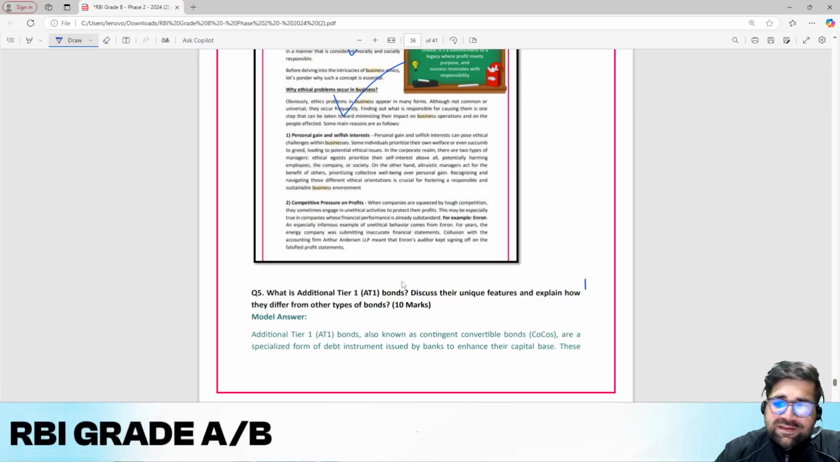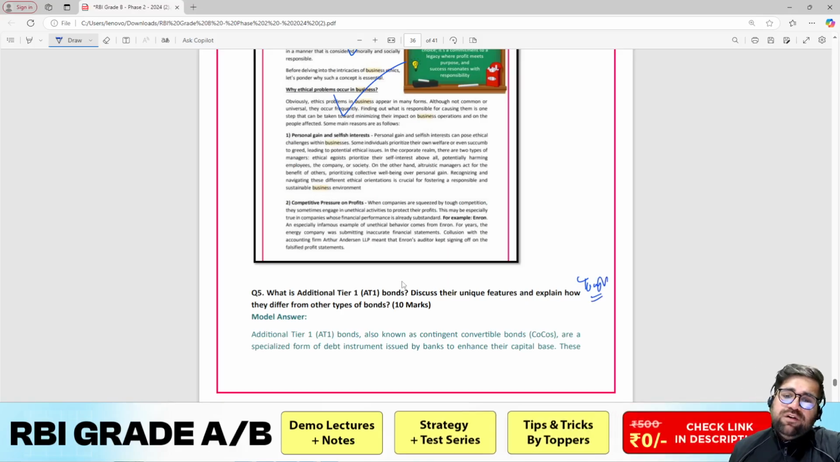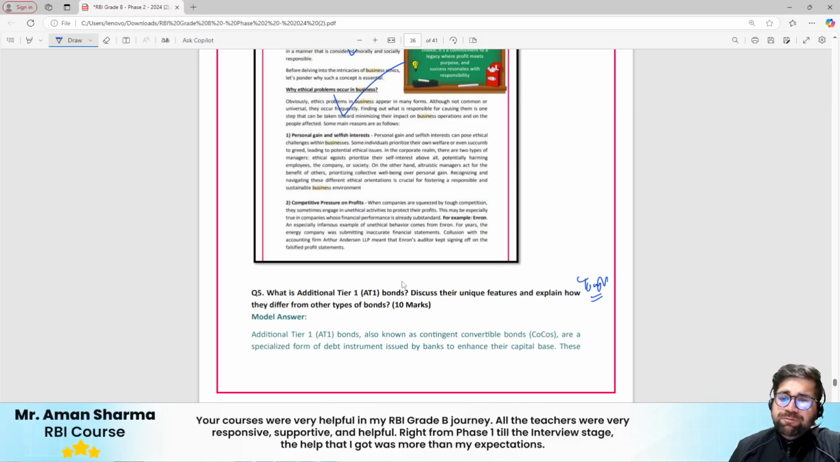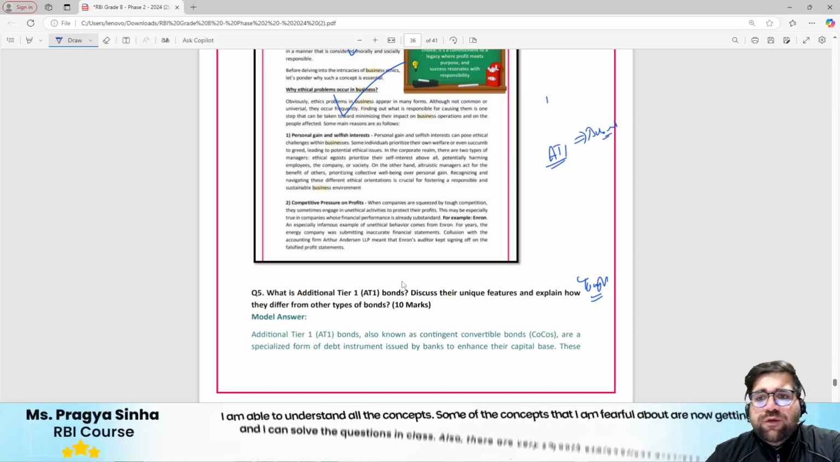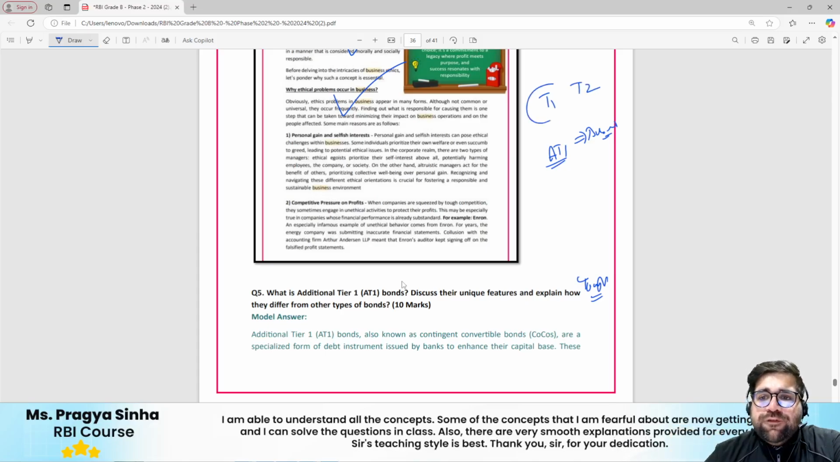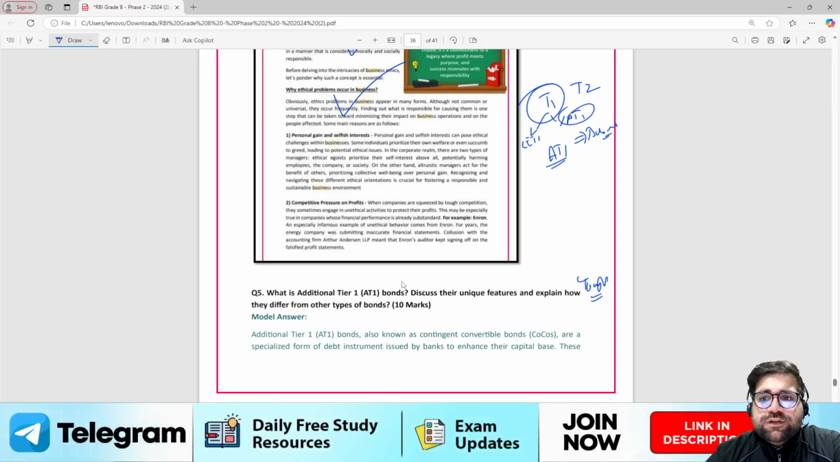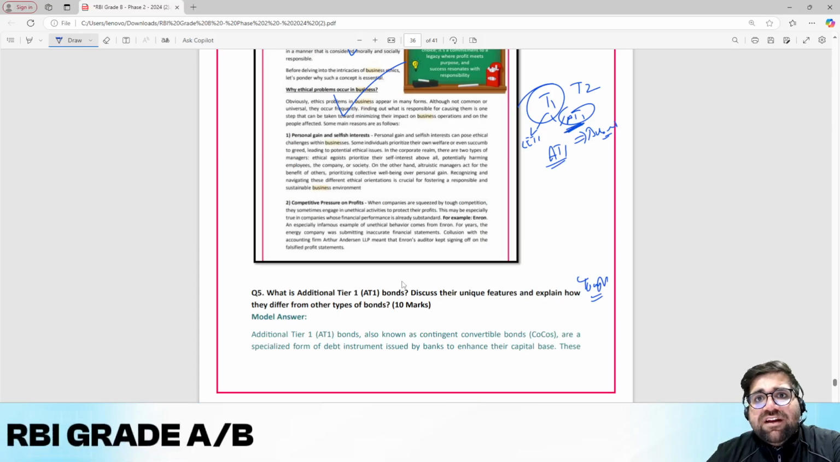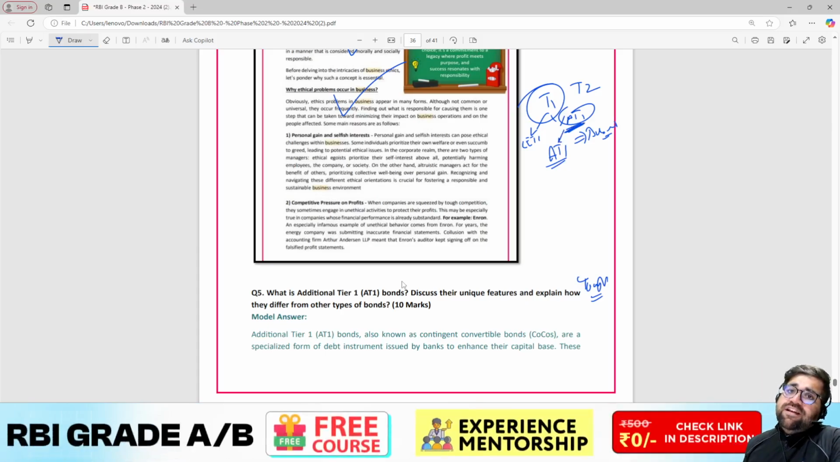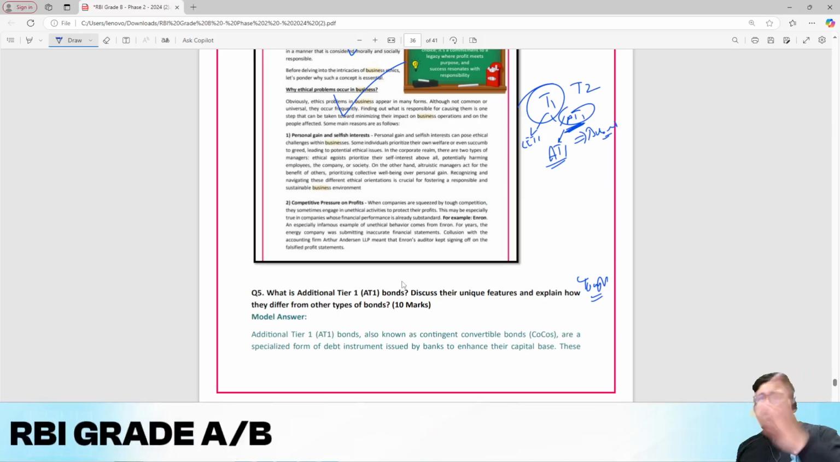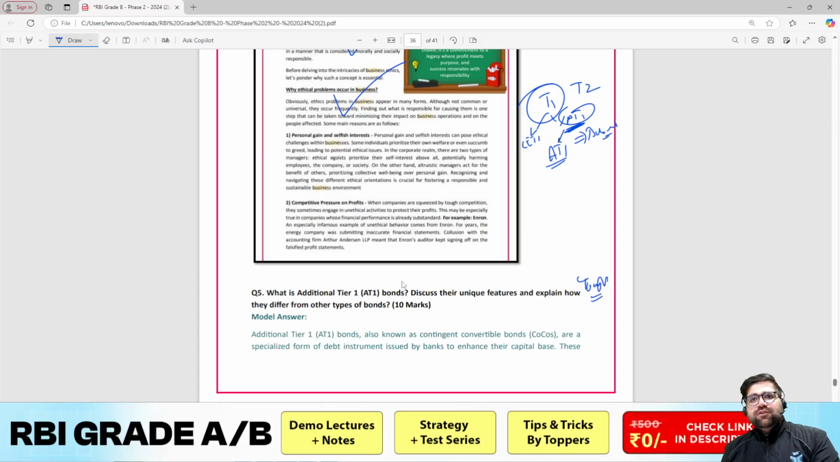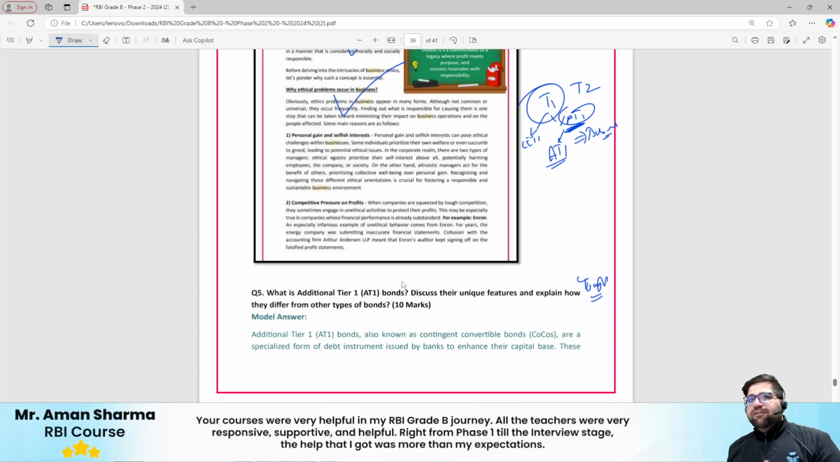Next question, which I think is tough, according to me: you have AT1 bonds. Discuss their unique features and explain how they differ from other types of bonds. Now, AT1 bonds, we all know, come from the Basel norms. In the Basel norms, you have Tier 1 and Tier 2 capital. In Tier 1, you have Common Equity Tier 1 and Additional Tier 1. So if any company has to raise AT1 capital, they will have to issue AT1 bonds. If you know all this, then only can you answer this question. Otherwise this is totally a googly, or a bouncer, for you.